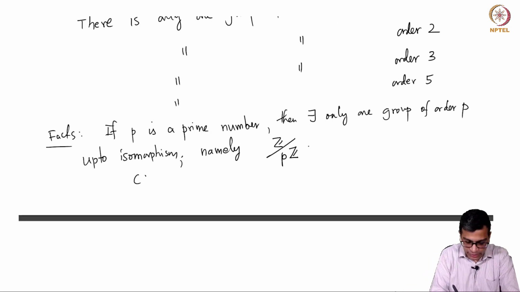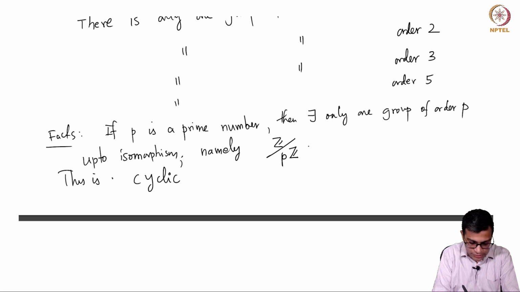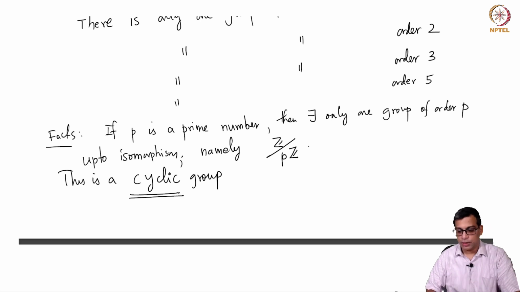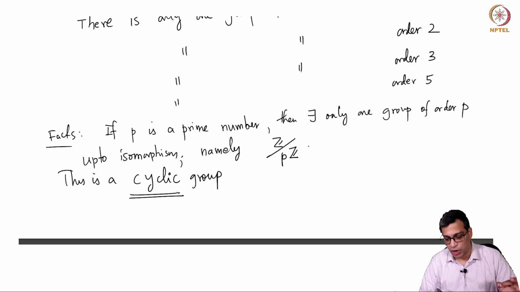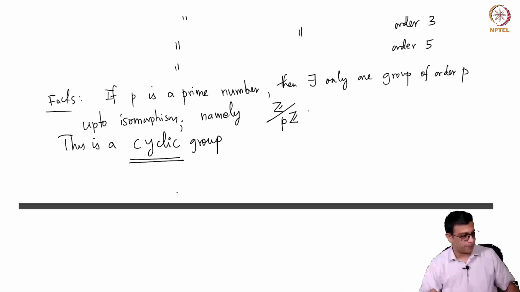This is a cyclic group. So, this is another important word for us. What is a cyclic group? That means there is one element in this group which generates the entire group. That means all its powers, or multiples in the additive notation, cover the entire group.